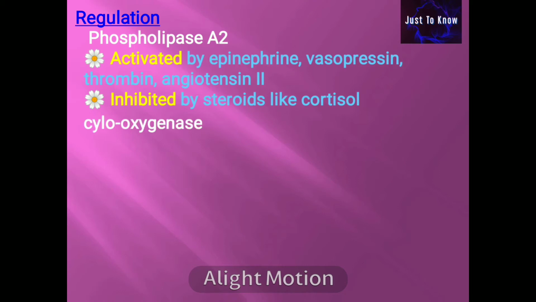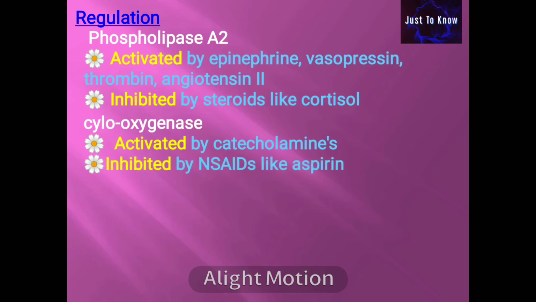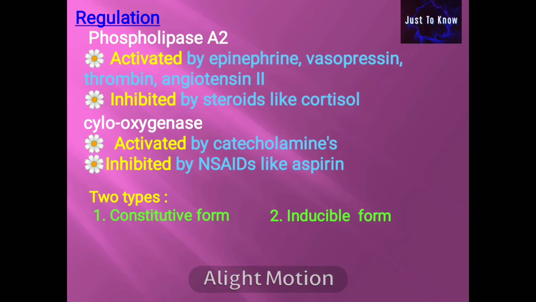Then cyclooxygenase, which is activated by catecholamines and inhibited by non-steroidal anti-inflammatory drugs like aspirin. This cyclooxygenase exists in two different forms, namely constitutive form and inducible form. The constitutive form produces prostaglandins that mediate gastric, renal and platelet function, whereas the inducible form mediates the inflammatory response.